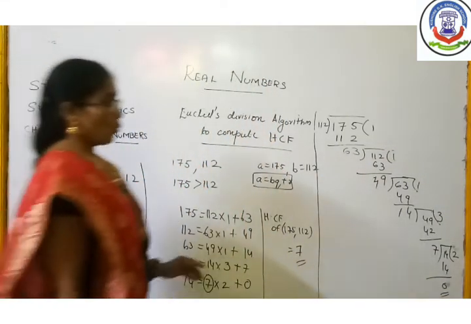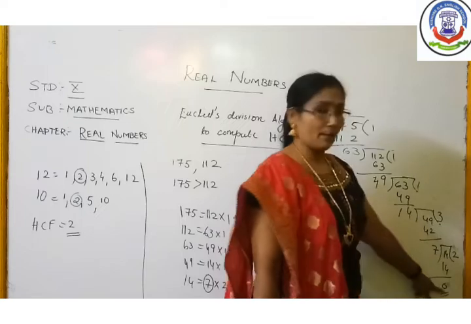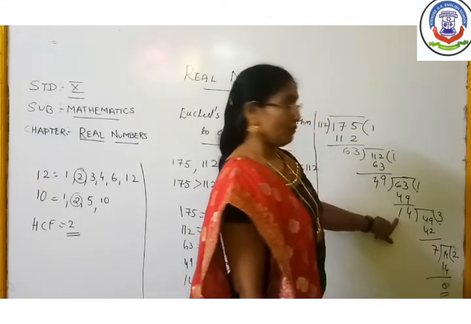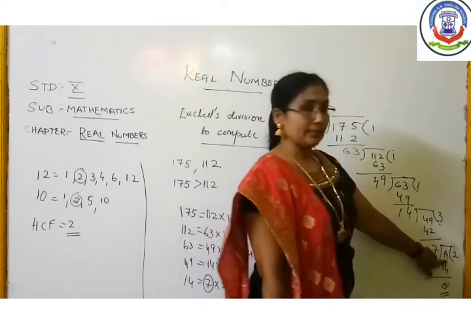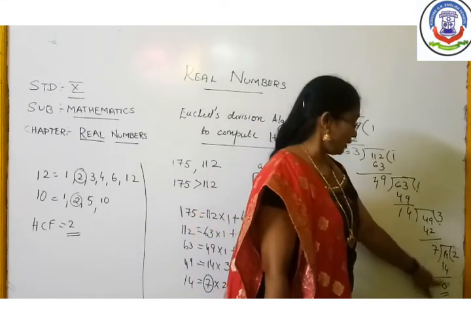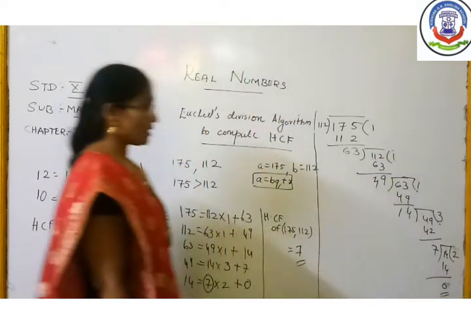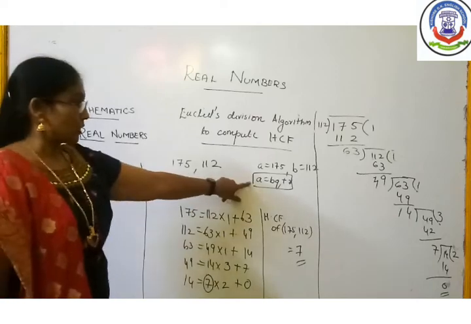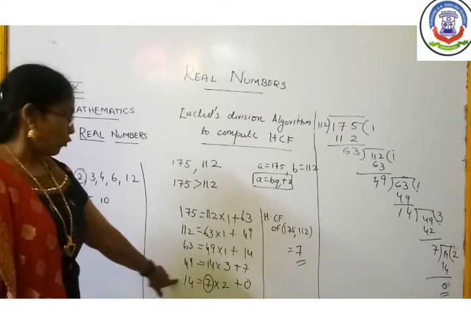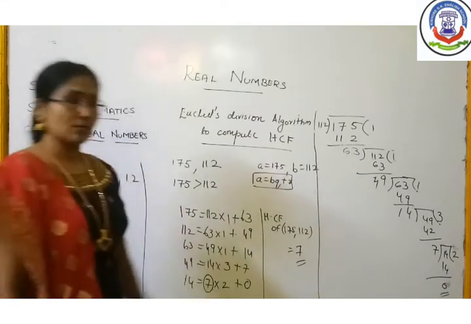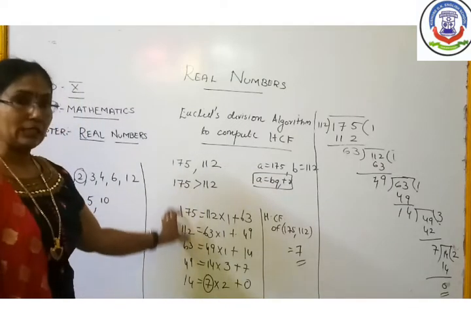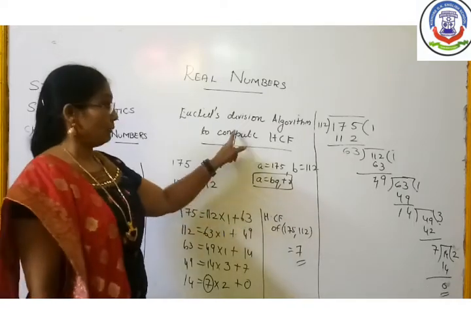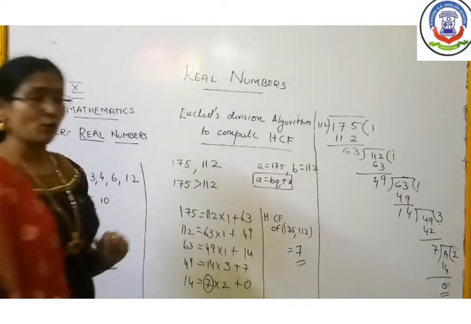Now one last step is remaining, because you are going to get the remainder as 0 now. What is that last step? 7 is the divisor, and 14 is the dividend now. 7 twos are 14. You got the last remainder as 0. Again you write it by this method, A is equal to BQ plus R: 14 is equal to 7 into 2 plus 0. So you have performed a series of divisions for computing the HCF.